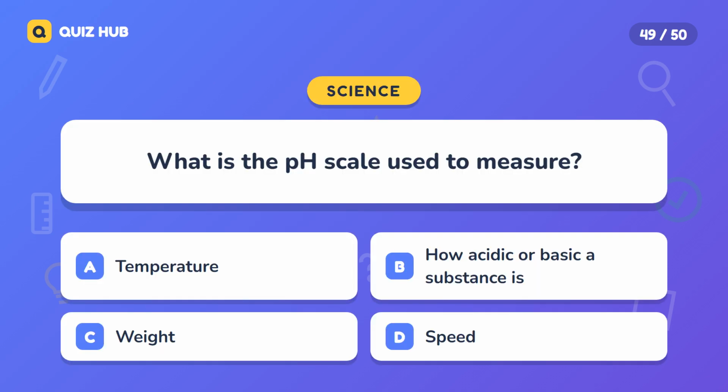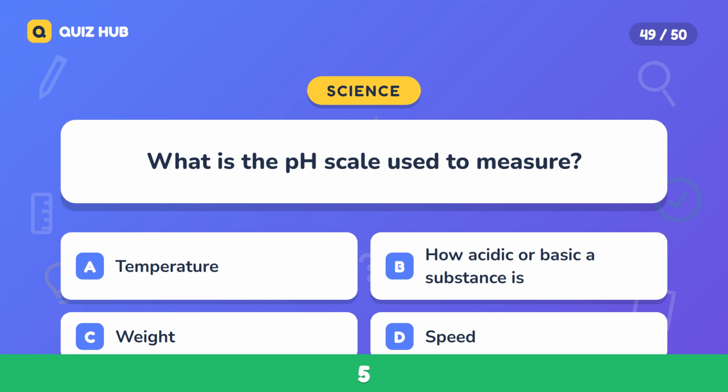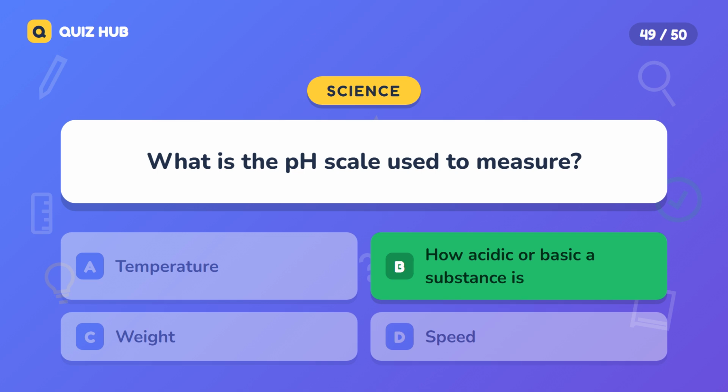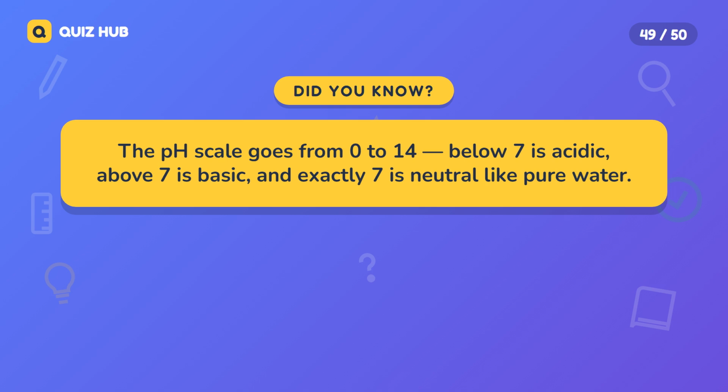Question 49. What is the pH scale used to measure? A. Temperature. B. How acidic or basic a substance is. C. Weight. D. Speed. The correct answer is how acidic or basic a substance is. The pH scale goes from 0 to 14. Below 7 is acidic, above 7 is basic, and exactly 7 is neutral like pure water.